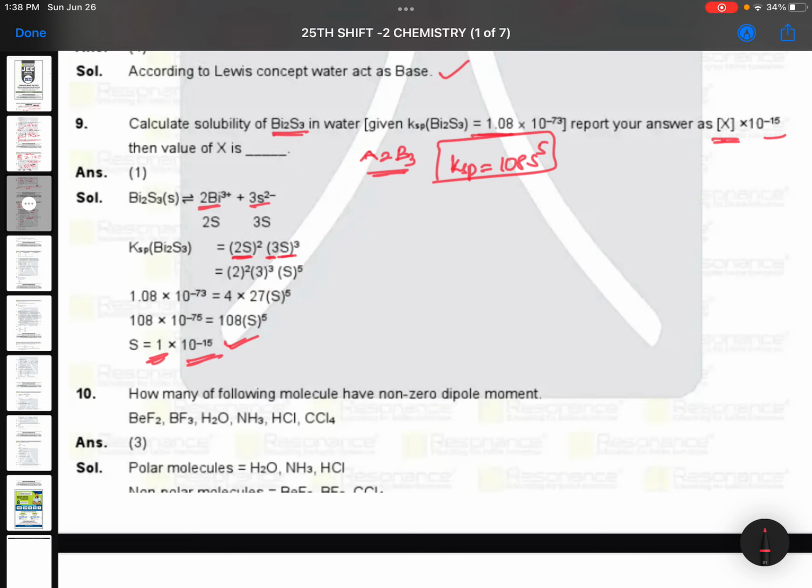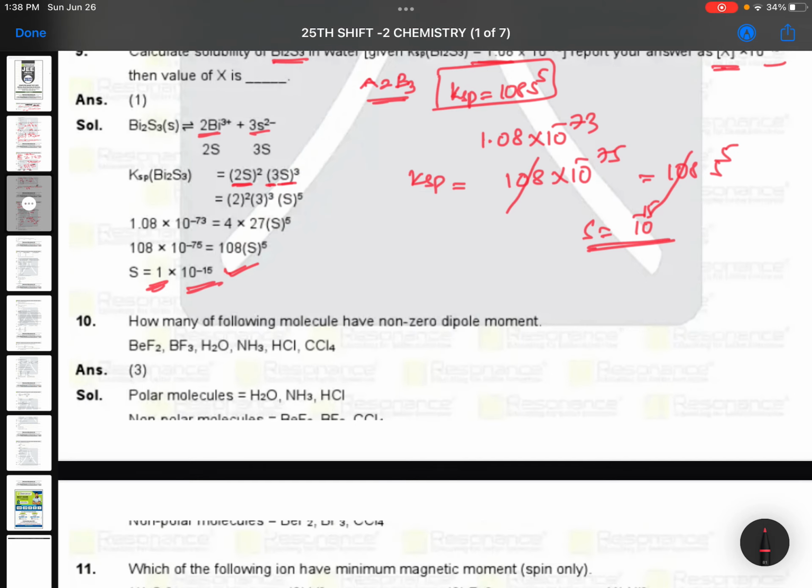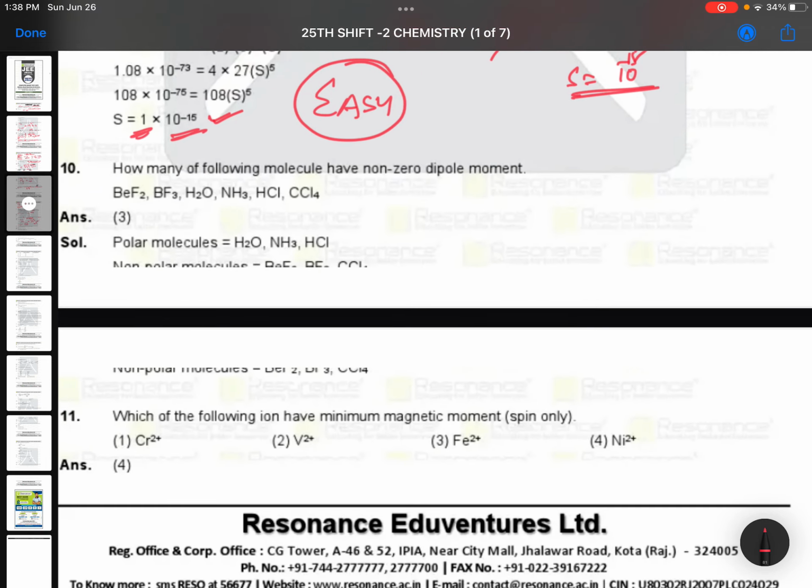You can see 1.08 into 10 to the power of minus 73 can be written as 108 into 10 to the power of minus 75. Ksp is equal to 108 s to the power of 5. 108 cancels, so s is equal to 10 to the power of minus 15. Done. It is not a time-consuming question, it is an easy question. Don't say this is tough, it is an easy question.